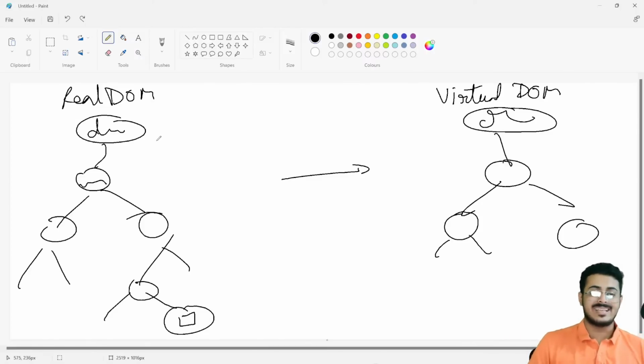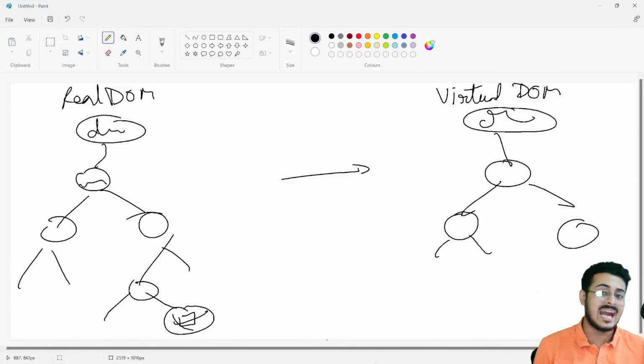Now, in the early days, if you had a checkbox on your website and you wanted to check it, you would have to refresh the entire website to see whether that box had been checked or not. That made the entire process of filling up a form or doing anything with the website very slow, because every time you wanted to do something, you had to refresh the entire page.